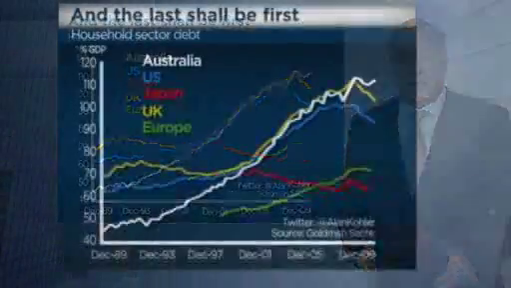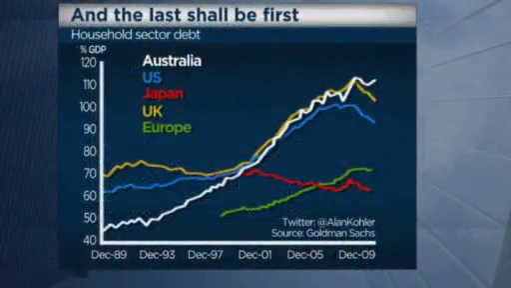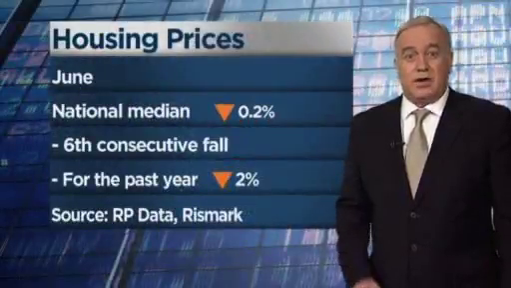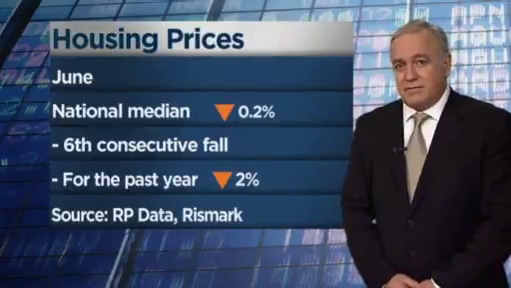Now, part of the reason for the decline in credit is the weakening economy, but there's a bigger reason. Australia's government might not have too much debt, but households do. In fact, we went from having less household debt than the US, UK and Japan just 10 years ago to having more than them now. So clearly Australians are sick of being so deeply in hock, which is largely responsible for falling house prices. In June, the national median fell for the 6th consecutive month and prices fell in every capital city.